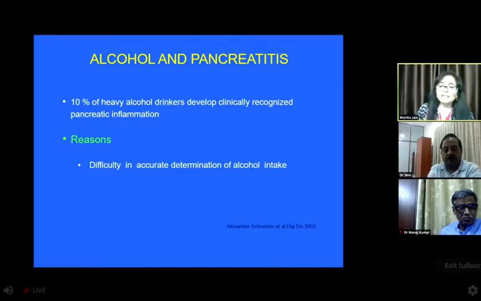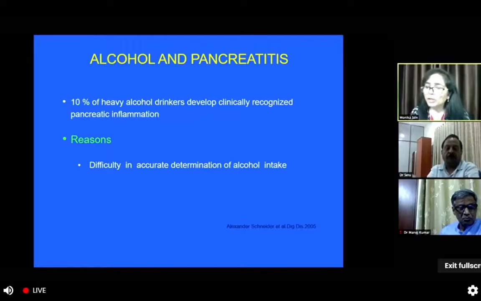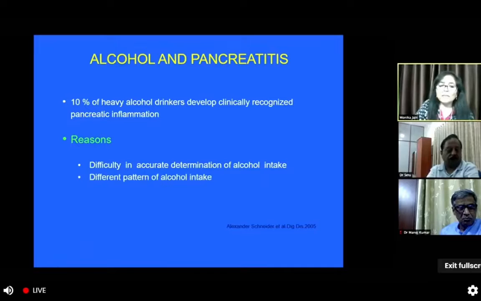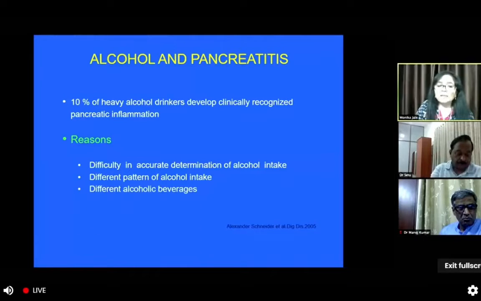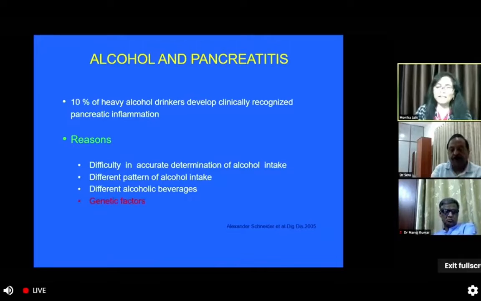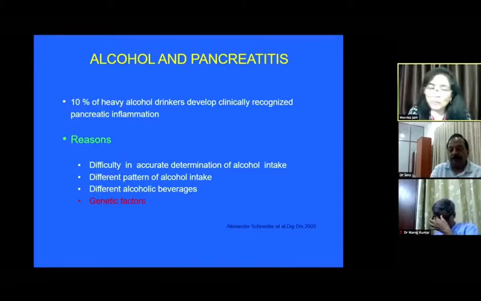It has been seen that people who are consuming a large amount of alcohol, 80 to 100 grams, for at least 8 to 10 or 12 years, can only then be ascribed as having disease due to alcohol intake. Secondly, the pattern of alcohol intake matters, and the different alcohol beverages which are taken also matter. And lastly, as Dr. Setu Baba has mentioned, when we don't have any answer, we blame it on genetics.